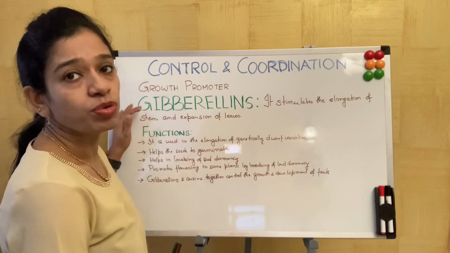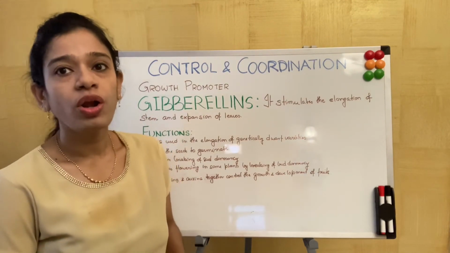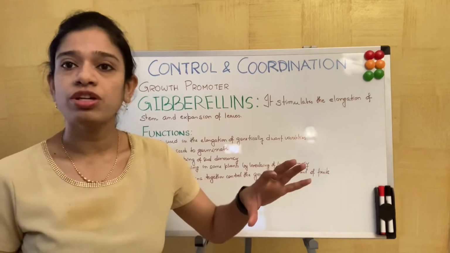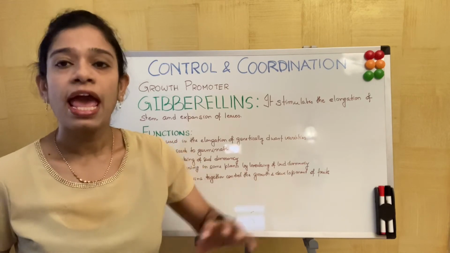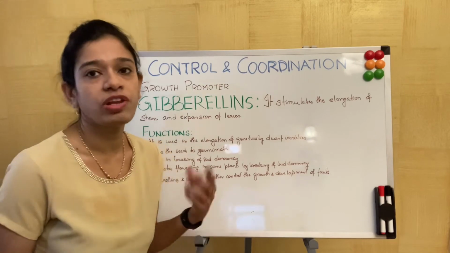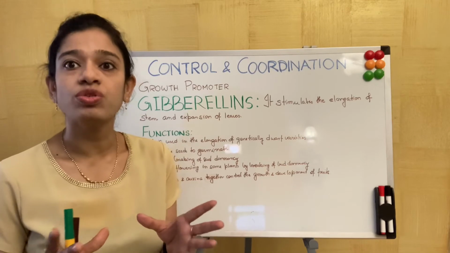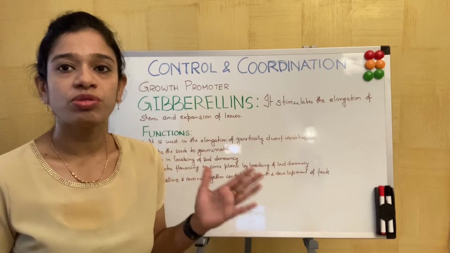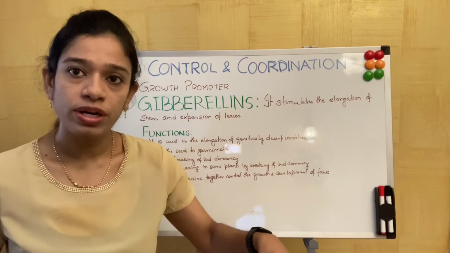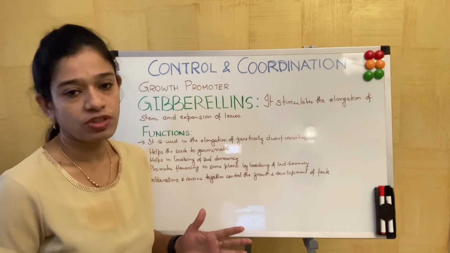Next comes our growth promoter, that is gibberellins. When we talk of gibberellins, it helps in the elongation of stems, and it makes the leaves bigger in size. We have seen when we see the plant, the leaves will be first smaller in size and slowly grow bigger. So gibberellins does the work of both elongating the stem, that is making the stem longer, and also the elongation or expansion of the leaves.